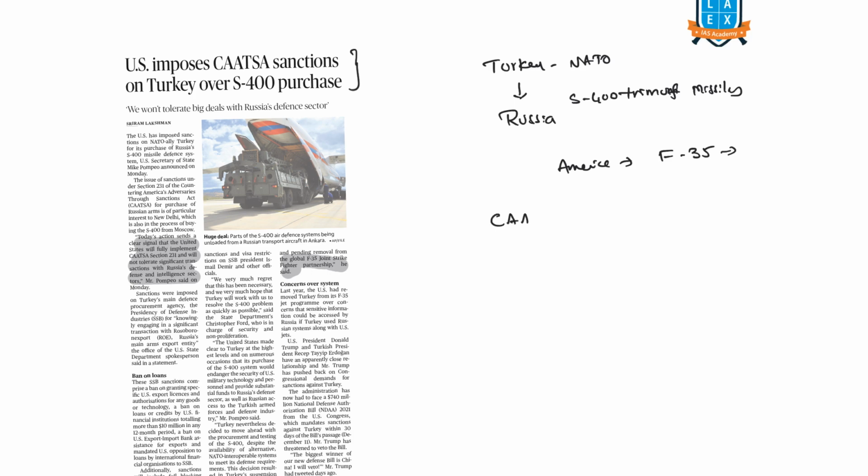In this context, there is an act in the USA called CAATSA, Countering America's Adversaries Through Sanctions Act. It means that if any adversary of America is there, sanctions can be applied to control them. So these CAATSA sanctions are going to be applied on Turkey. There is a point for India here. India is also importing S-400 Triumph missiles from Russia. Will India face the same consequences as Turkey? We have to wait and see.